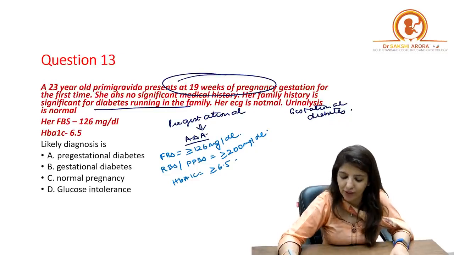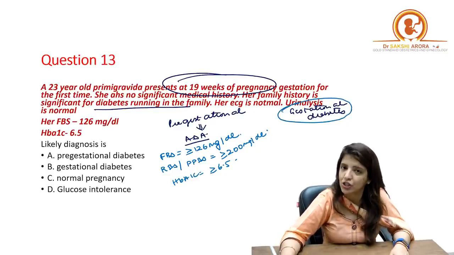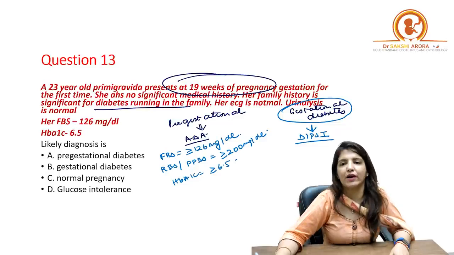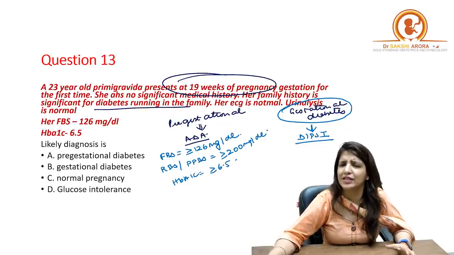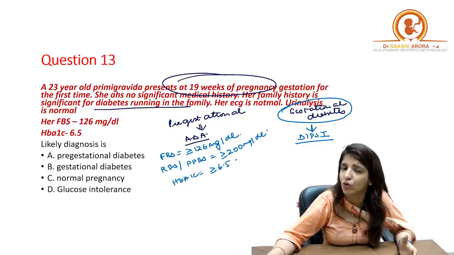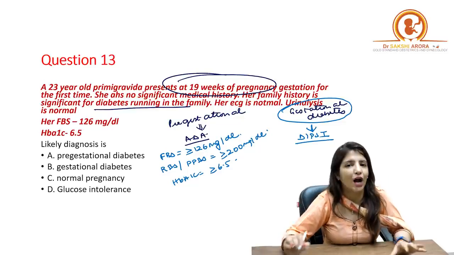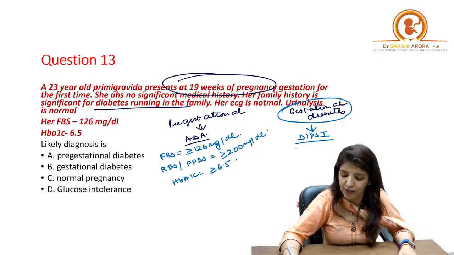On the other hand, for diagnosing gestational diabetes, the criteria which we use is the DIPSI criteria. According to DIPSI criteria, I've already told you so many times in the lectures and in the revision videos, that whenever a patient comes to you for the first antenatal visit, irrespective of her previous meals and without any fasting, we give her 75 grams of glucose.